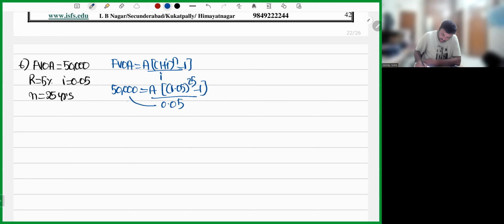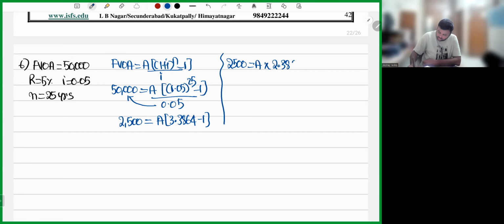Let's do cross multiplication. What is 50,000 into 0.05? Obviously, sir, it is 2,500, equal to A into 1.05 whole power 25 minus 1. 1.05 whole power 25 is 3.3864. So 2,500 is equal to A into 2.3864.